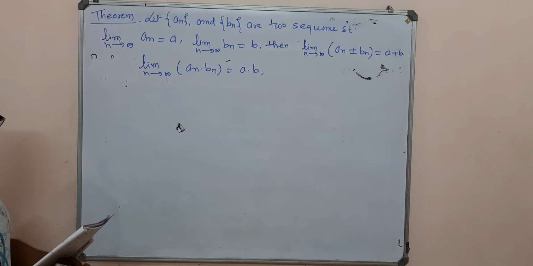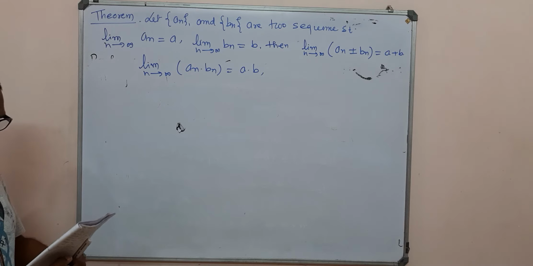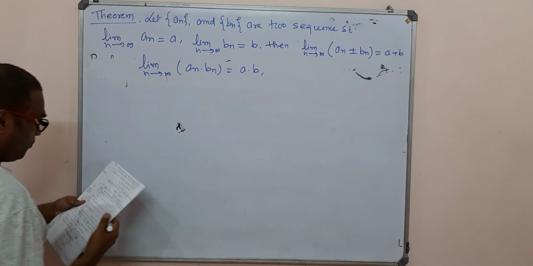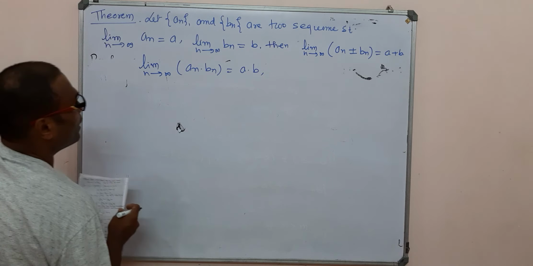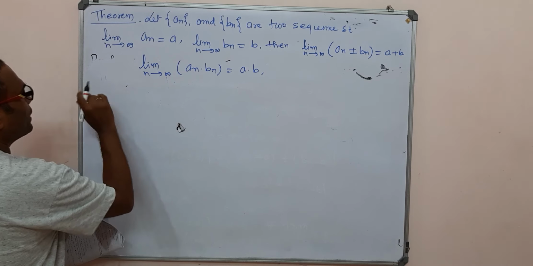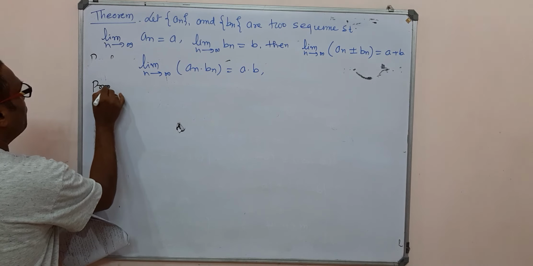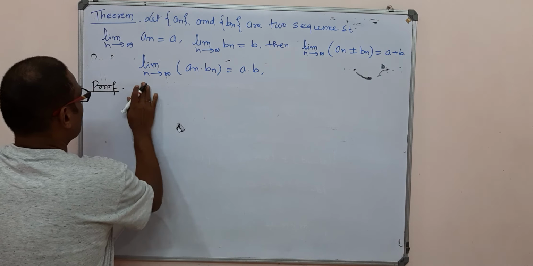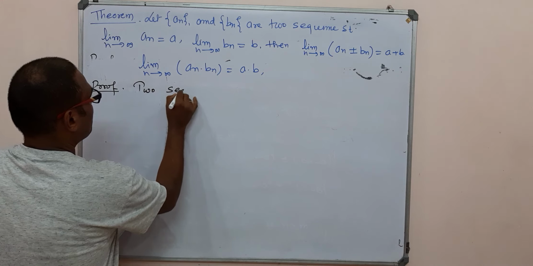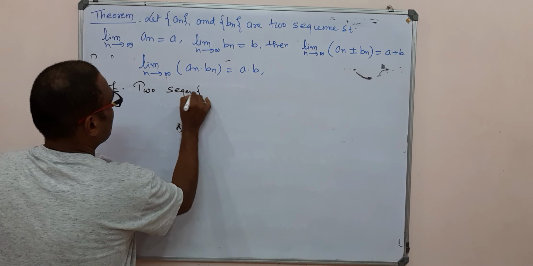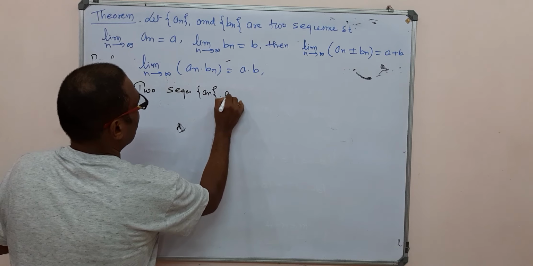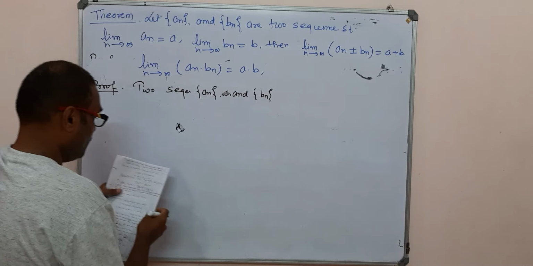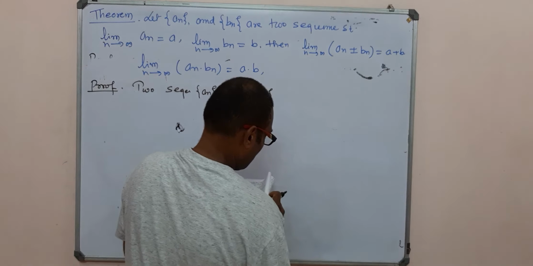For the proof, let the two sequences an and bn be convergent, and convergent sequences are bounded. That is, here we use boundedness in the proof.